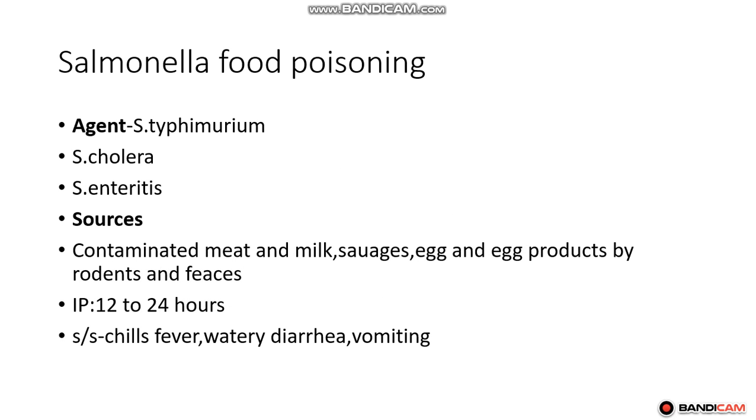The main agents for salmonella food poisoning are Salmonella typhimurium, Salmonella choleraesuis, Salmonella enteritidis. Sources are contaminated meat, milk, sausages, egg products. All these are contaminated by rodents and their urine and feces, leading to salmonellosis. Incubation period is 12 to 24 hours. Signs and symptoms are chills, fever, watery diarrhea and vomiting.